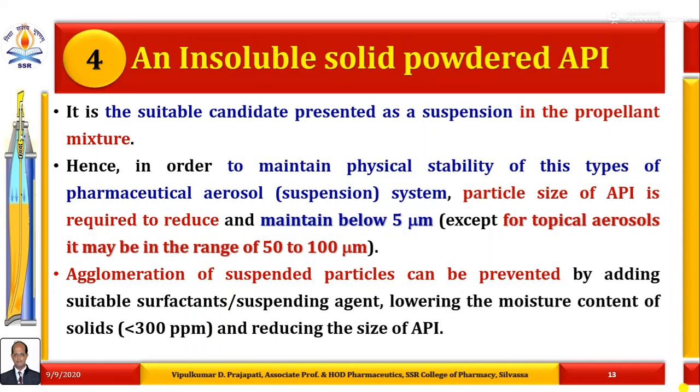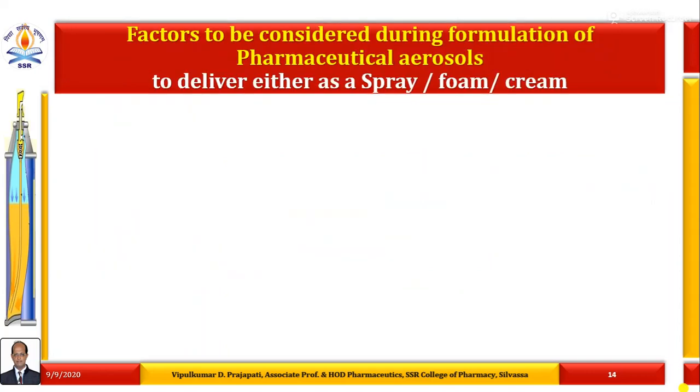That can be achieved by passing the propellants and the API through drying systems before filling, and by reducing the size of the active pharmaceutical ingredient. So these are the different ways by which we can minimize the agglomeration of suspended solids in pharmaceutical aerosol suspension and improve its physical stability.